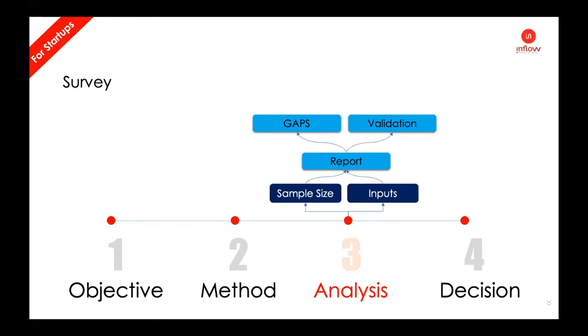If you have a report, if you have done your survey, more than the size of information you have and the kind of inputs you gathered, it is more important how minutely and at a micro level you analyze that information. If you have data of 100 customers, it is not important how many customers are giving what. But if you understand that information at a more micro level, you will be able to find the right gaps. You will be able to get the right validations. So more important is analyzing the information and understanding the right information out of that. You have to learn to read between the lines.